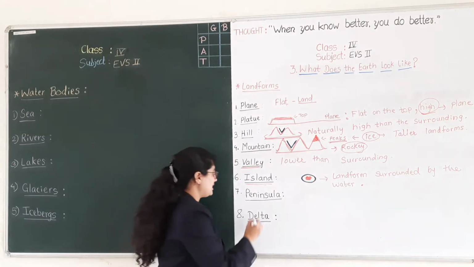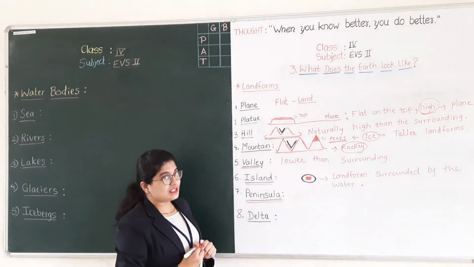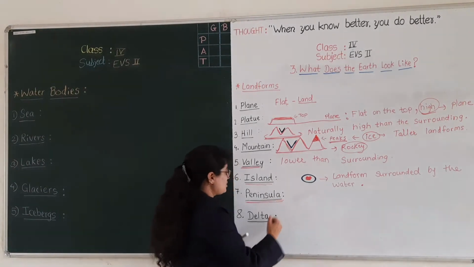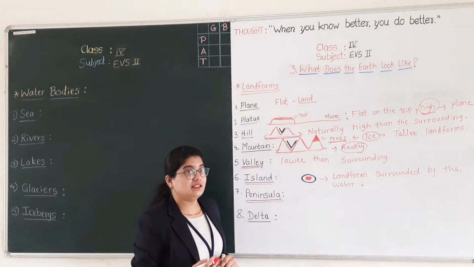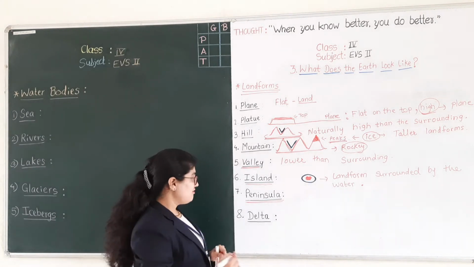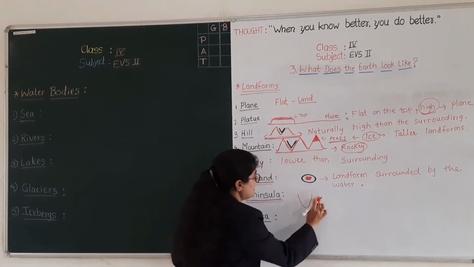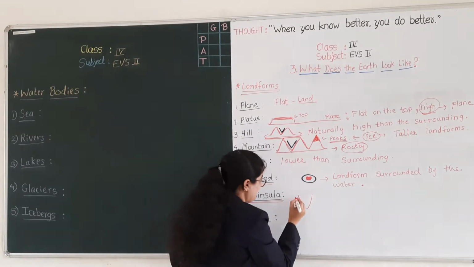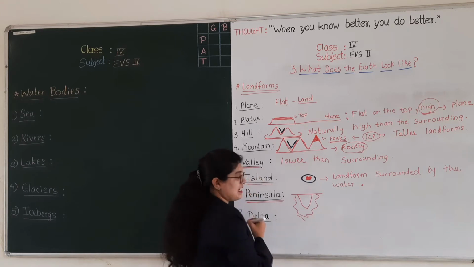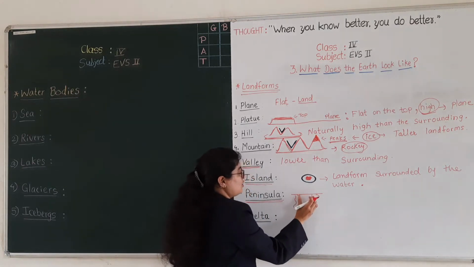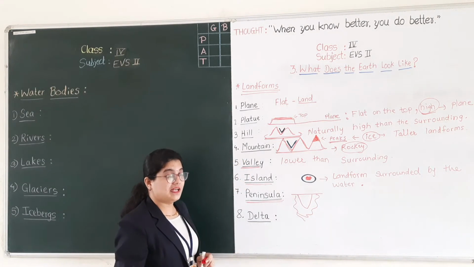Okay, the next one is peninsula. Okay, now what is peninsula? Do you know this? No. See here, a peninsula is also one type of landform. Peninsula is one type of landform which is surrounded by the water from the three sides. Okay, what I said? The peninsula is surrounded by the water from the three sides, and the main part of this is connected to the mainland.